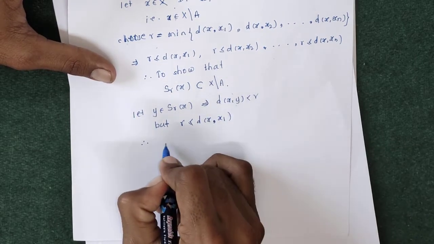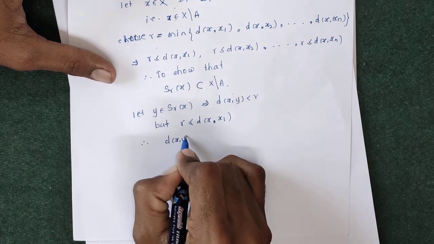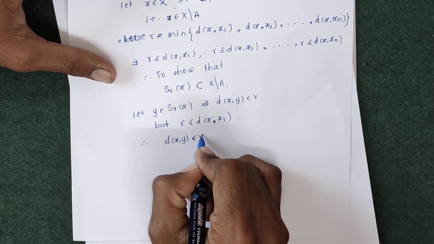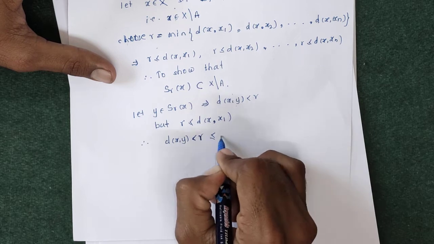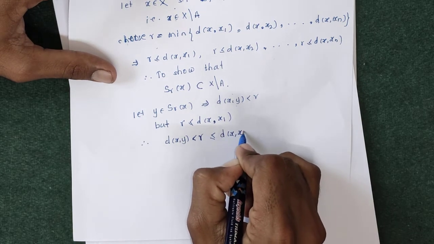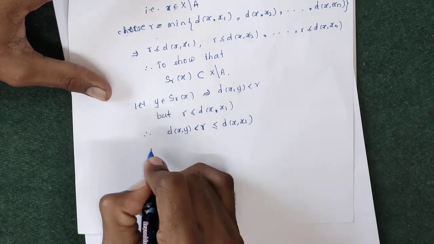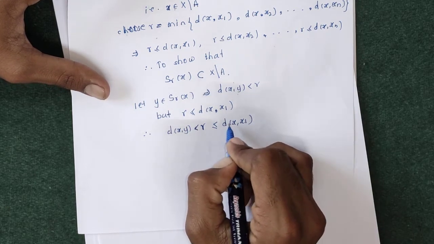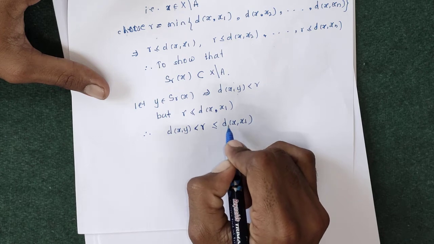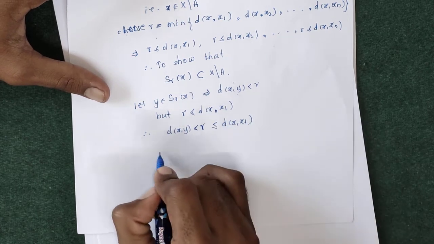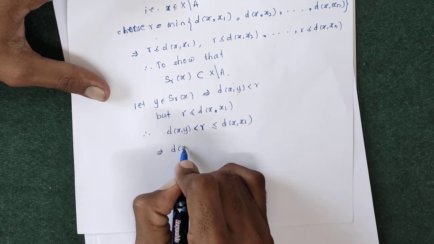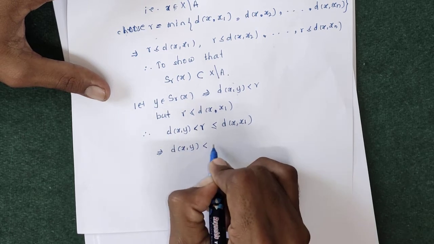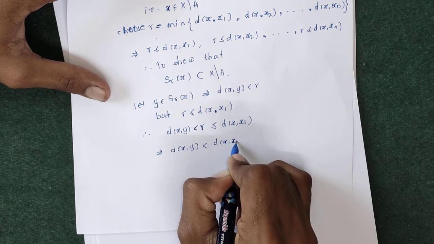Therefore, the distance of x and y is less than r, and this r is less than or equal to the distance between x and x1. So we can write that the distance of x and y is strictly less than the distance between x and x1.